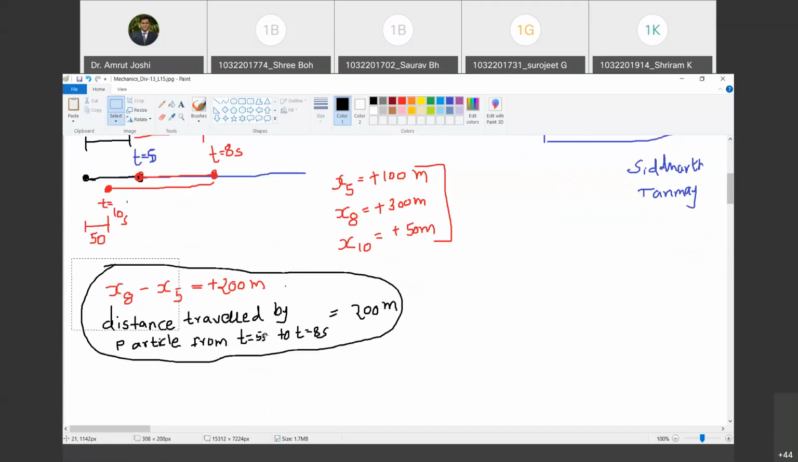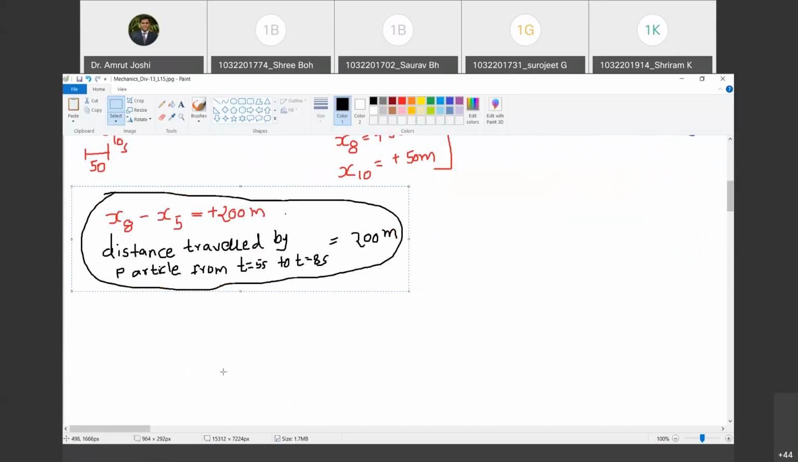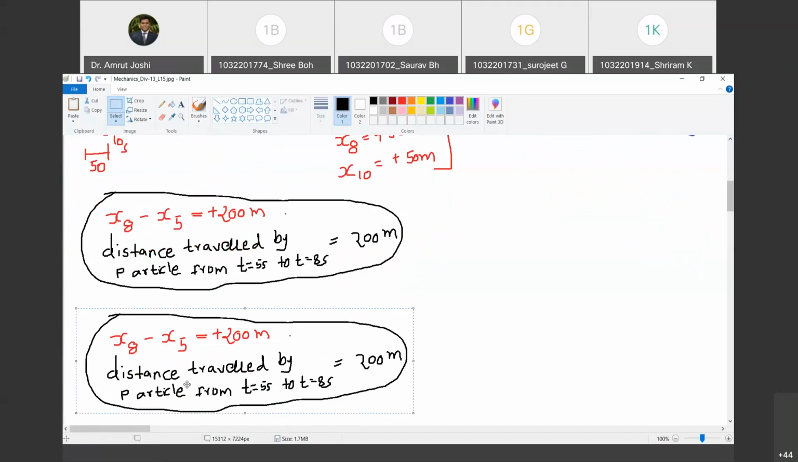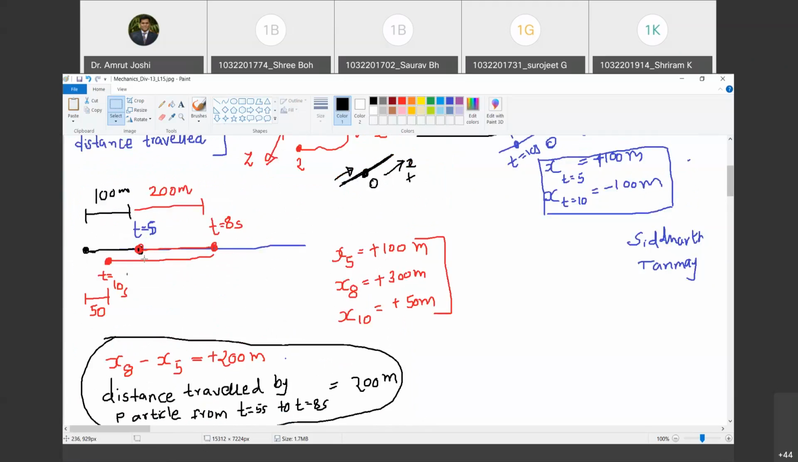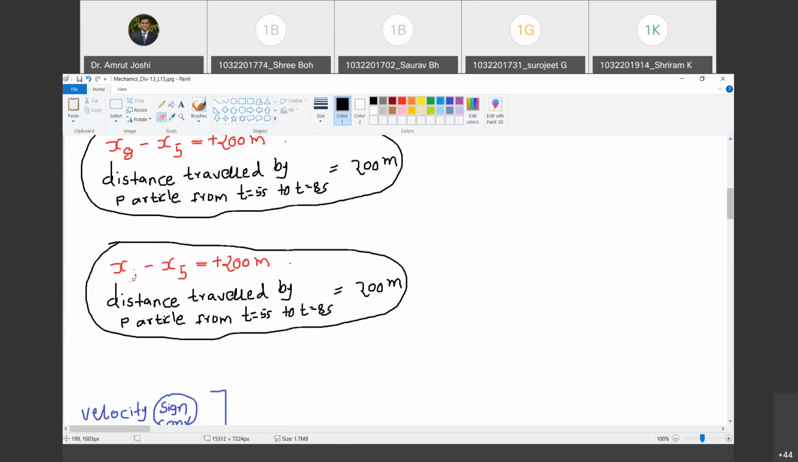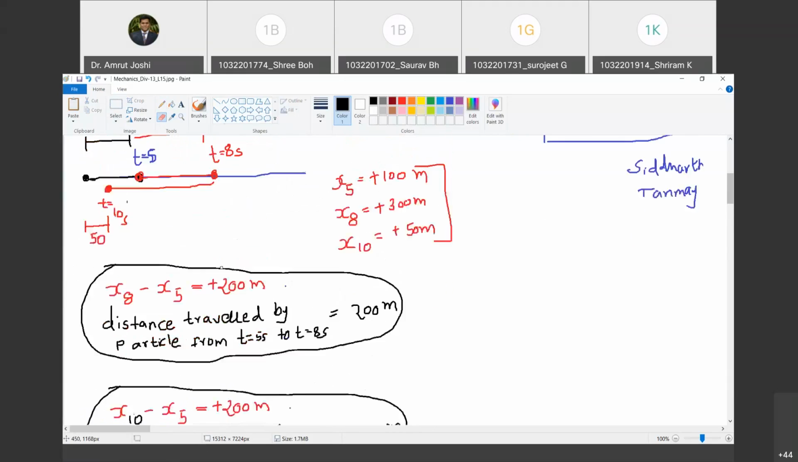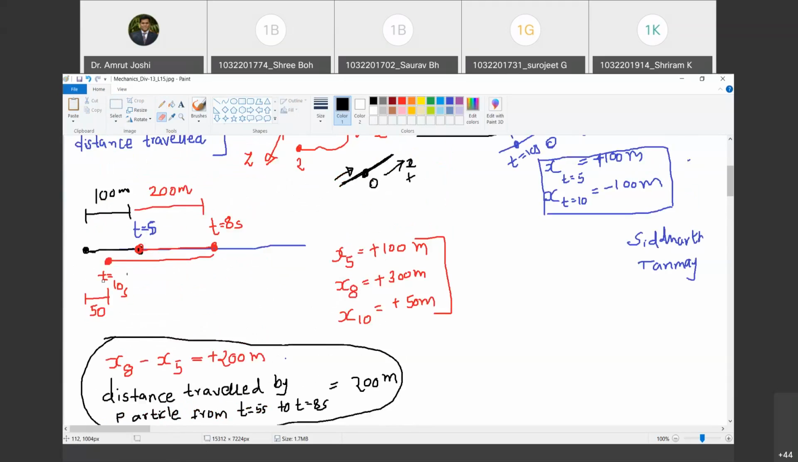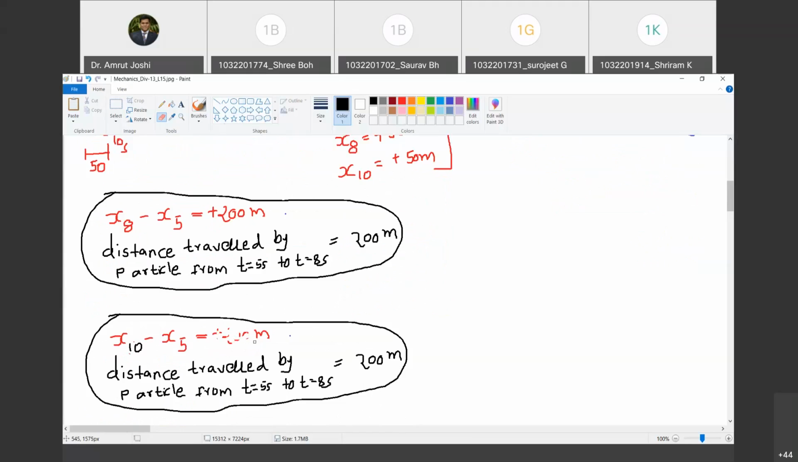Now, I'm going to copy this, but I'm only going to change the times. What is the change in position from time t equal to 5 seconds to time t equal to 10 seconds? Minus 50 meter. So I will have to write it as x10 minus x5. Do you agree with me? Yes, sir. But what is x10? x10 is 50 and x5 is 100. So it is minus 50. Do you agree with me? Yes, sir. Okay.